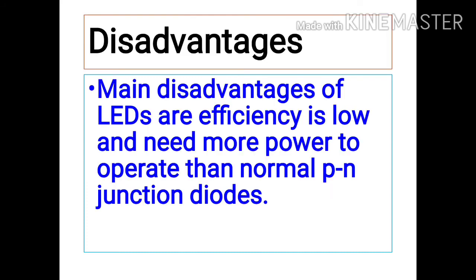And next, moving to the disadvantages of using LEDs. The main disadvantage of using LEDs is that efficiency is very low and they need more power to operate than a normal PN junction diode. So the efficiency of LEDs is very low and they need a lot of power for their operation than a normal PN junction diode. So this is one of the disadvantages of using LEDs.